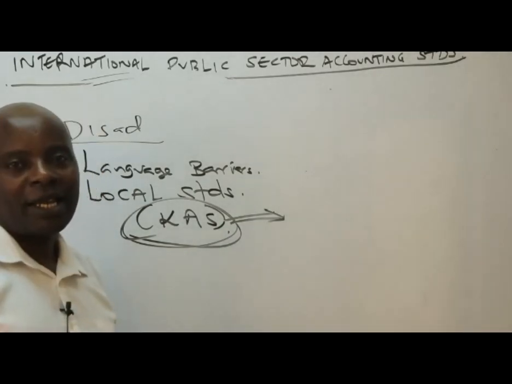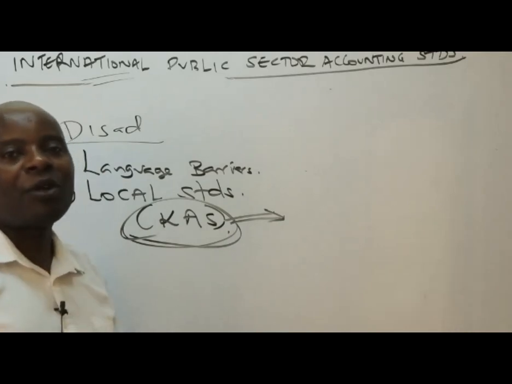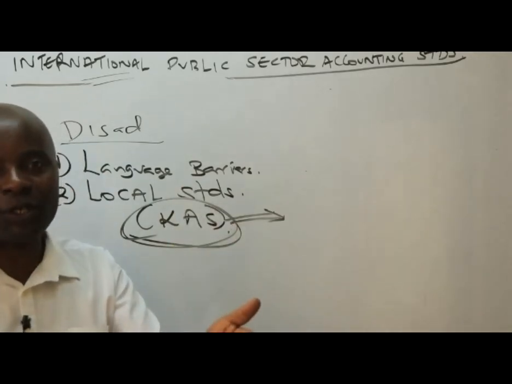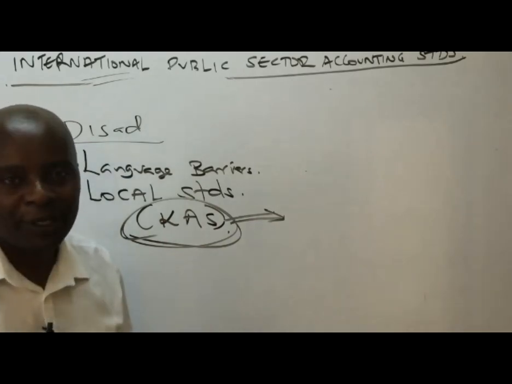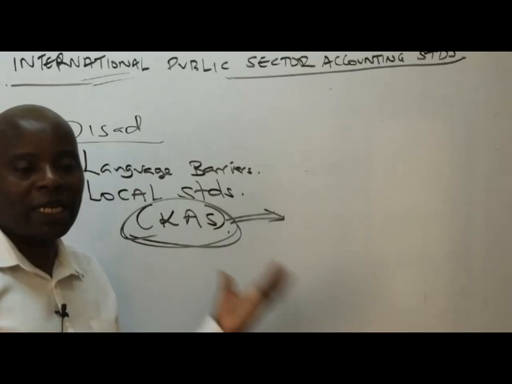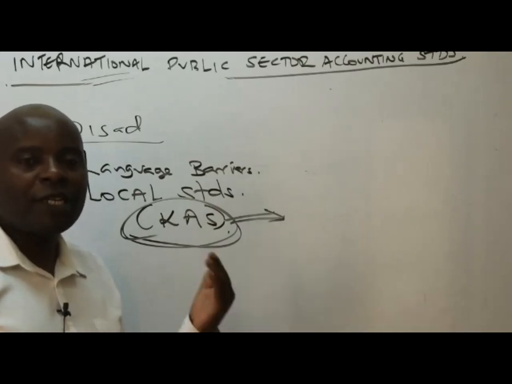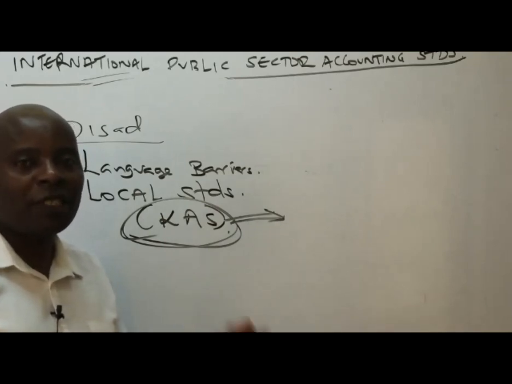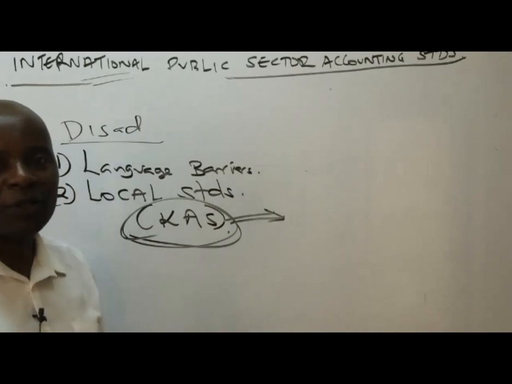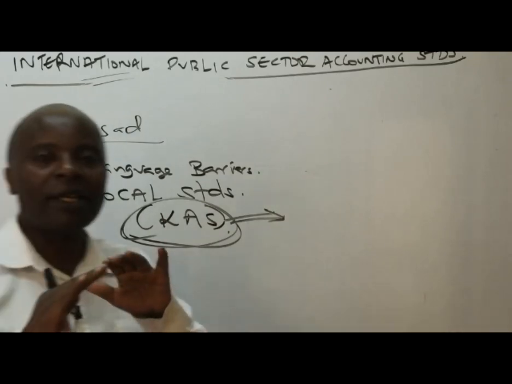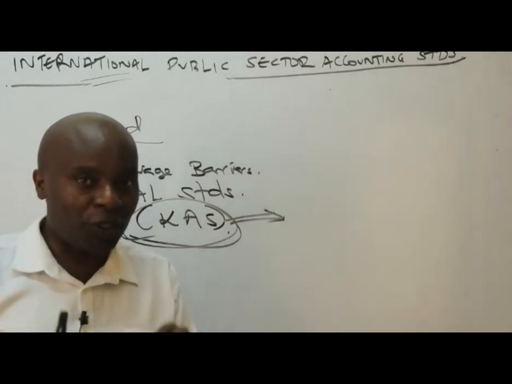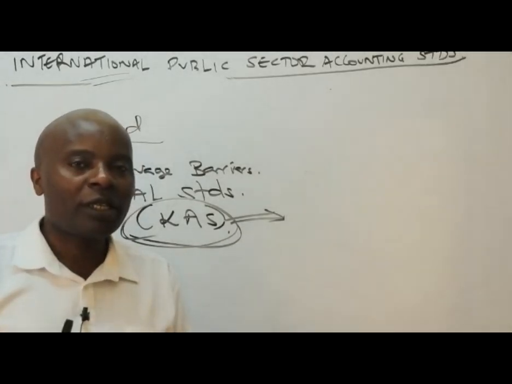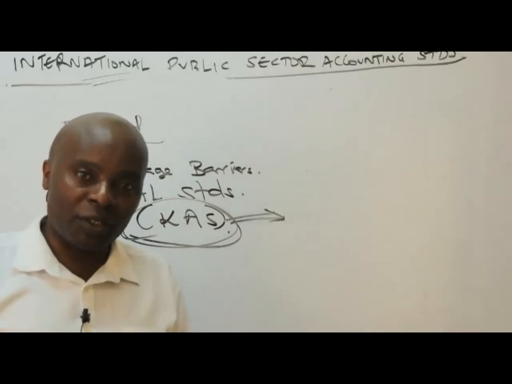And the chances are, ladies and gentlemen, because of course that is a different country from ours, there is no way you'll be able to go and force them to adopt IPSAS. This is a big challenge. If we were to smoothen everything for IPSAS to take place quite easily, then we must do away with local standards. But for now, they are there. So many countries still are running their local accounting standards.